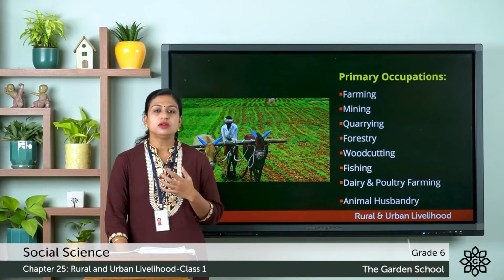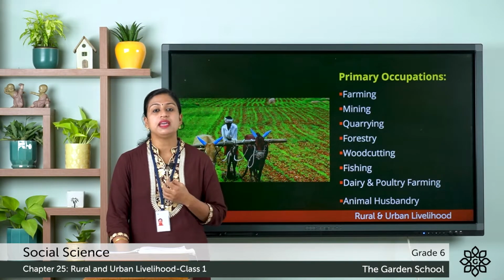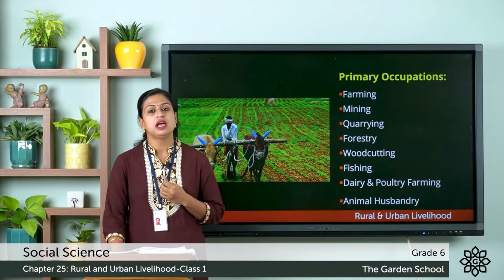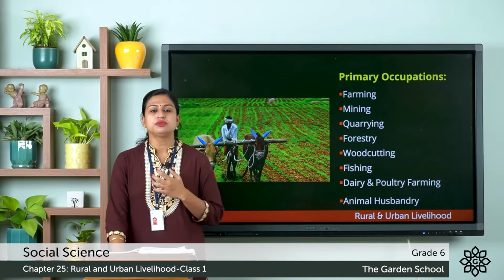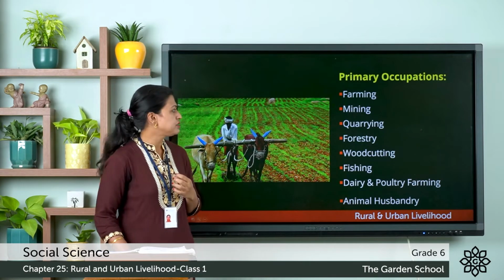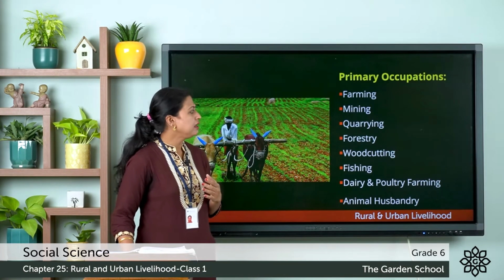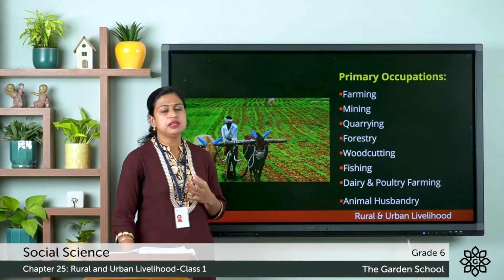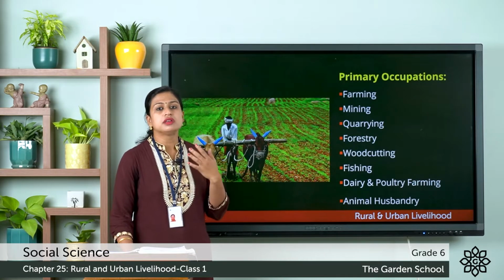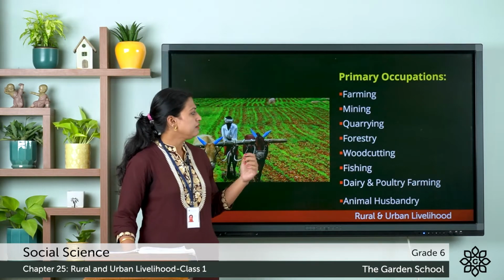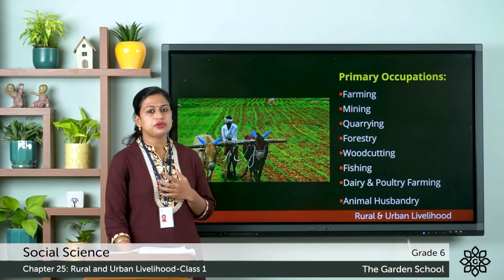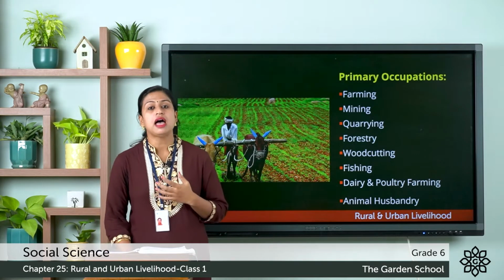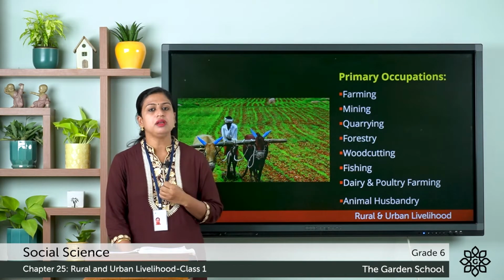Here it includes the activities in which we get raw materials from the natural environment. So agriculture and activities related to agriculture make up the primary occupation, and other activities are farming, mining, quarrying. Here quarrying means digging ground to extract stone or other materials. Then we have forestry, wood cutting, fishing, dairy and poultry farming, and then animal husbandry. So this is primary occupation.